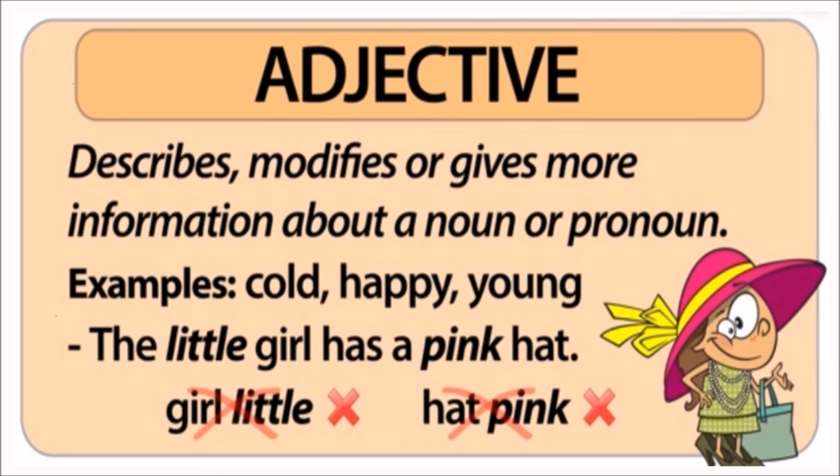In this sentence, there are two adjectives. How do we describe the girl? The little girl. Here, little is an adjective. How do we describe the hat? A pink hat. Here, pink is an adjective. We don't say the girl little. We say the little girl. Then, we don't say hat pink. We say pink hat.